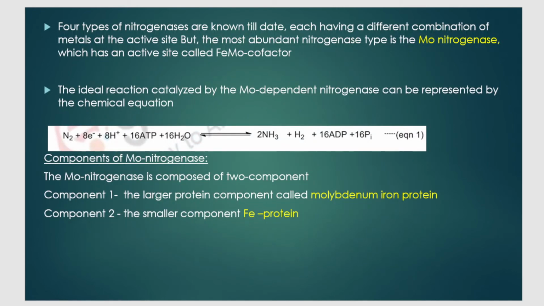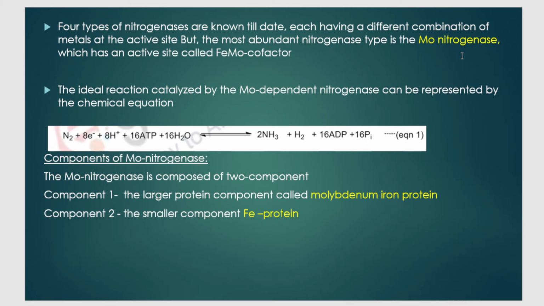So next we are studying the nitrogenase enzyme that helps in the conversion of nitrogen to ammonia, which is present in the body of these prokaryotes. There are different types of nitrogenase enzyme, that is, different combinations of metals in the active site, and the most important and abundant one is the molybdenum nitrogenase, where the main component of the enzyme is the molybdenum metal.